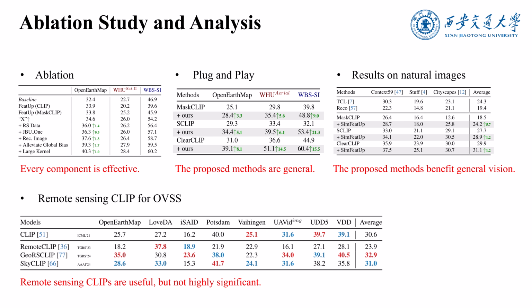We also performed comprehensive ablation studies to validate our design choices. First, as shown in the ablation table on the left, every component we introduced is effective. Second, our plug-and-play experiments, detailed in the middle table, demonstrate the generality of our proposed methods. Third, as shown in the right table, our SimFeatUp module also benefits general vision tasks. Finally, we evaluated existing remote sensing specific CLIP models in the OVSS setting. While models like GeoRSCLIP show some utility, their impact isn't overwhelmingly significant, suggesting that merely pre-training CLIP on RS data doesn't fully solve OVSS challenges. This underscores the importance of methods like ours that address fundamental feature representation issues.